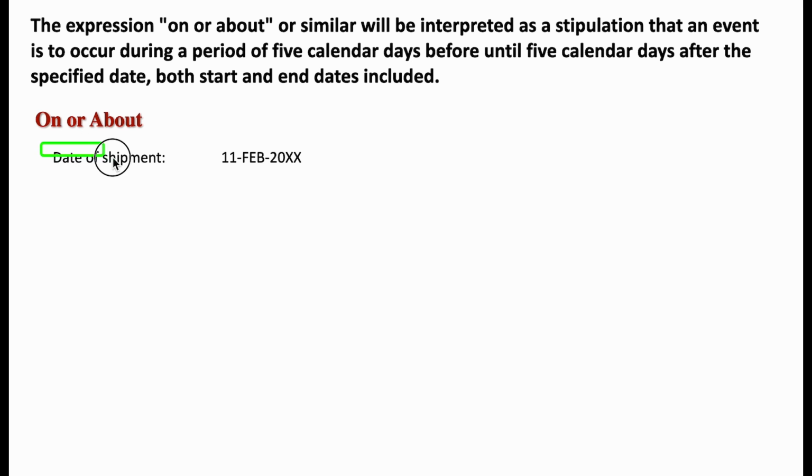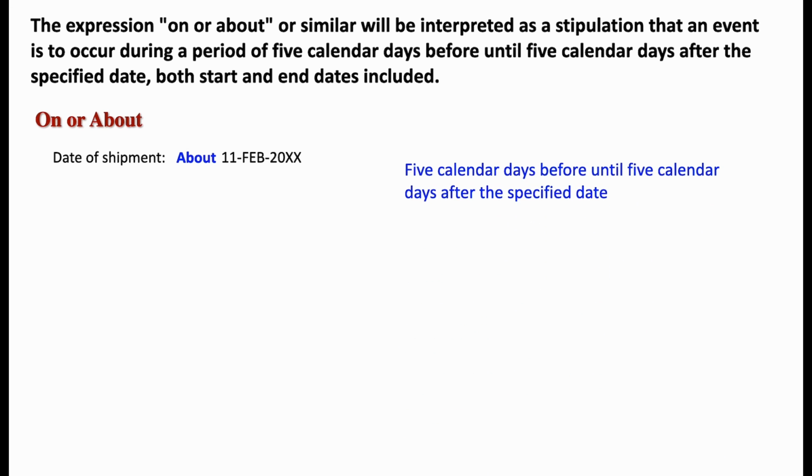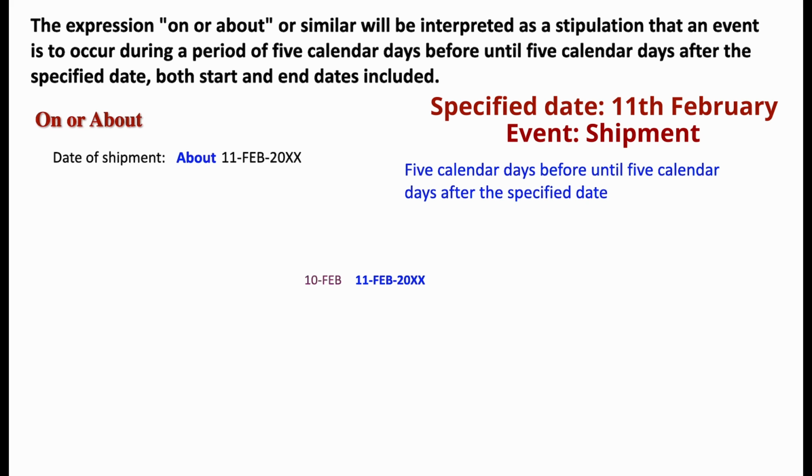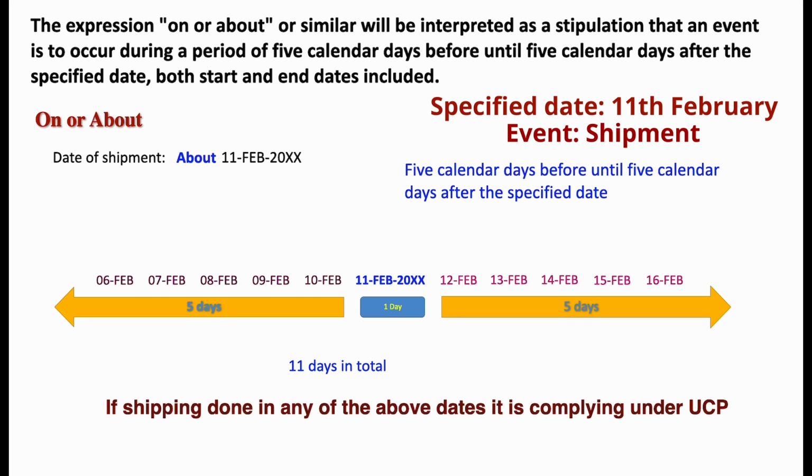Here it is mentioned as the date of shipment is 11th February. But what if the word "about" is added before this? Then as per this article, an event is to occur during a period of 5 calendar days before until 5 calendar days after the specific date. So here 11th February is the specific date, and 5 days before means these 5 days and 5 days after means these 5 days. So in total there are 11 days, and if the shipment occurred in any of these 11 days, then it is complying under UCP, right?